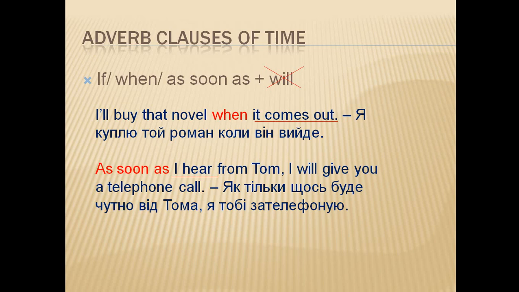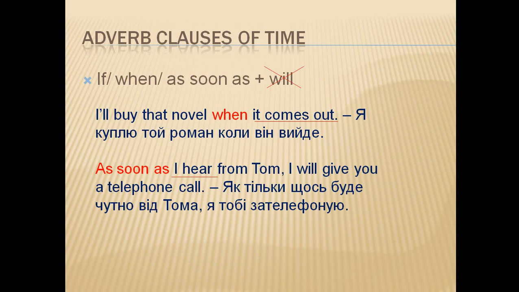These are groups of words with a subject and a verb that function as adverbs. Adverb clauses of time tell us about when something happens. We can use conjunctions like when, whenever, before, after, as, while, until, as soon as, and others. Conditional sentences in the future and adverbial clauses of time in the future are used almost in the same way. In the adverbial clauses of time, we don't use the future tense. Instead, we use the present tense.